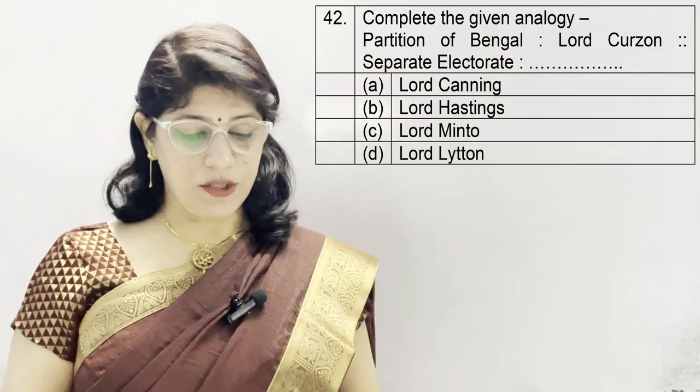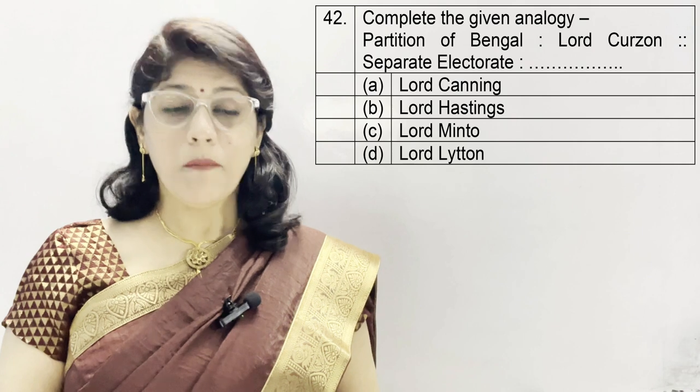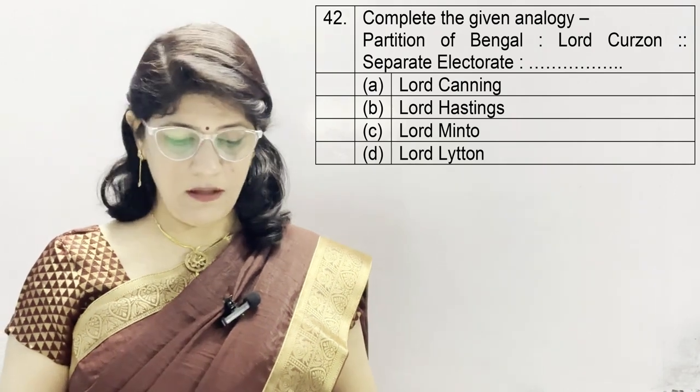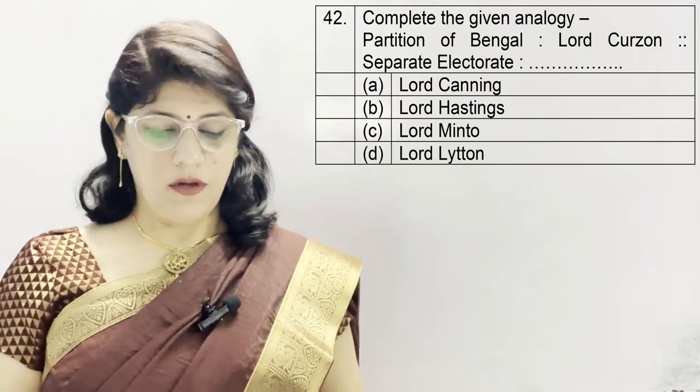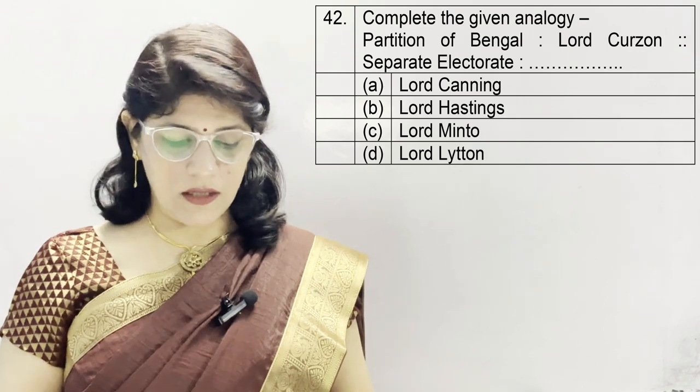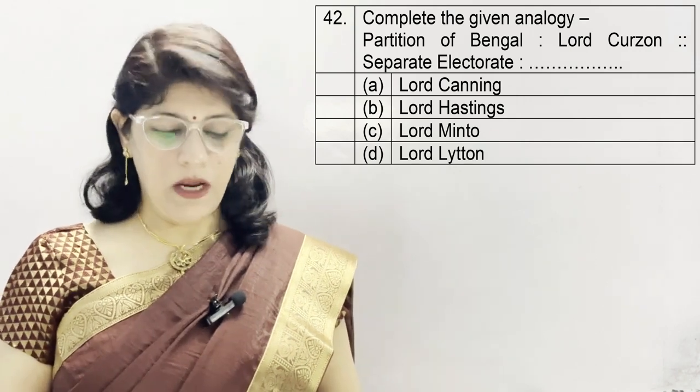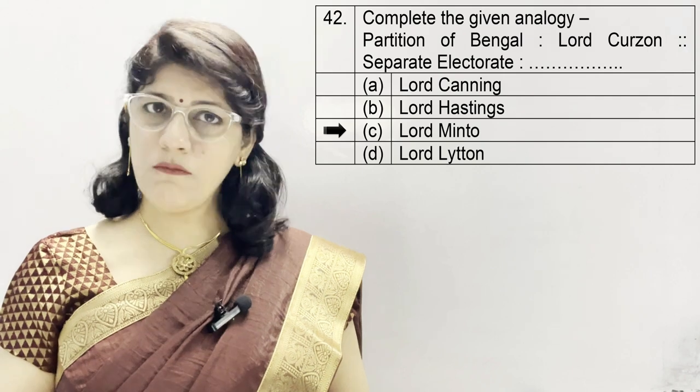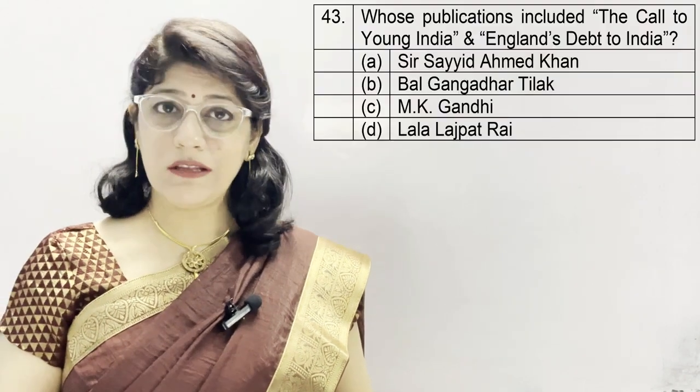Now, next question, 42. Complete the given analogy. Partition of Bengal, Lord Curzon, then separate electorate. Lord Canning, Lord Hastings, Lord Minto, Lord Plyton. And the correct option is C. Lord Minto.